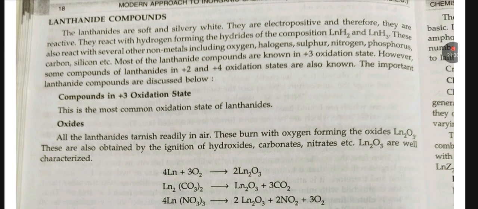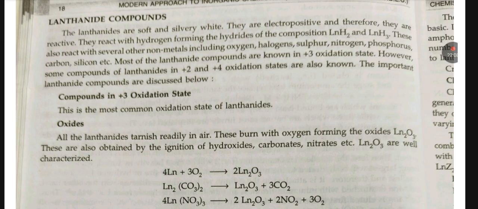These also react with several other non-metals, including oxygen, halogen, sulfur, nitrogen, phosphorus, carbon, silicon. Most of the lanthanide compounds are known in +3 oxidation state. However, some compounds of lanthanoids in +2, +4 oxidation state are also known. Important lanthanoid compounds are compounds in +3 oxidation state. This is the most common oxidation state of lanthanoid oxides.